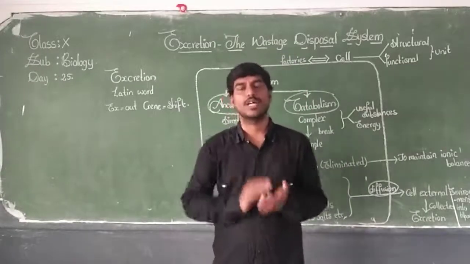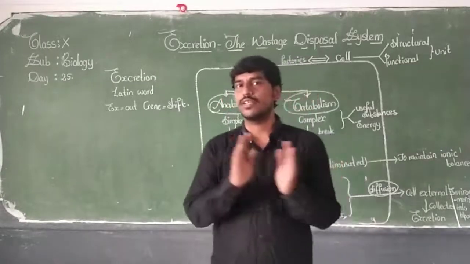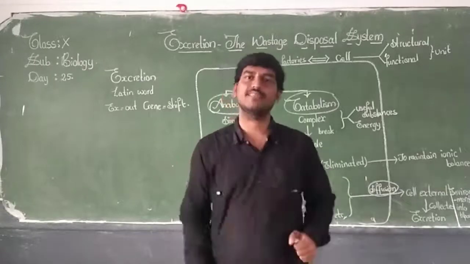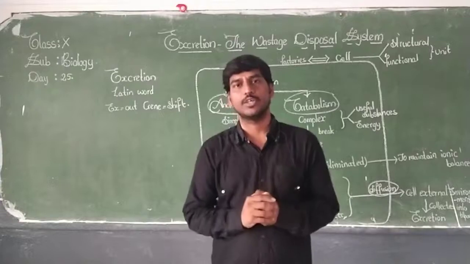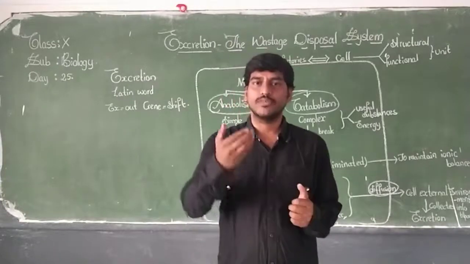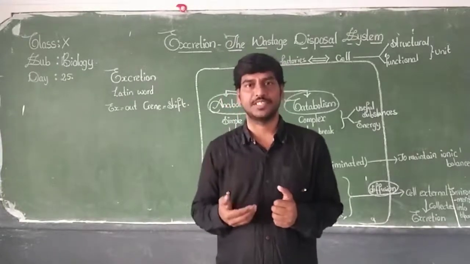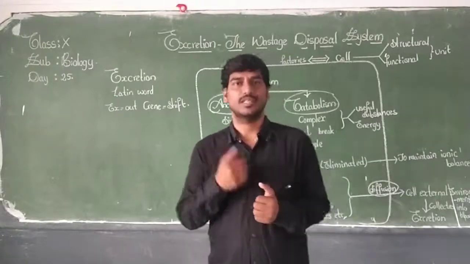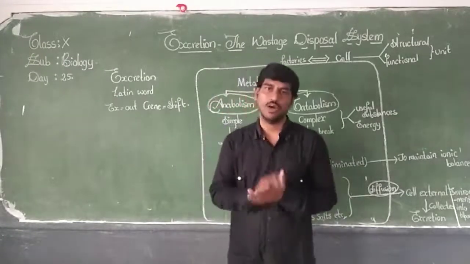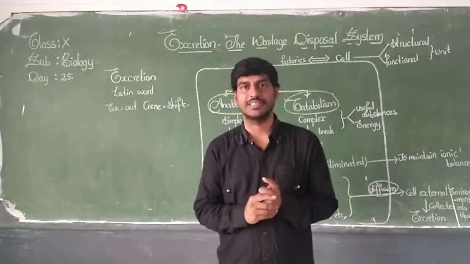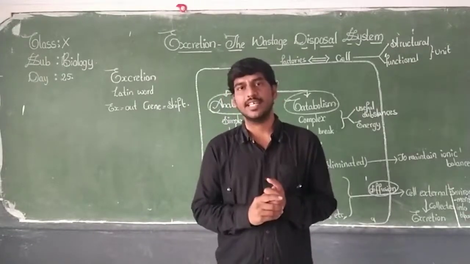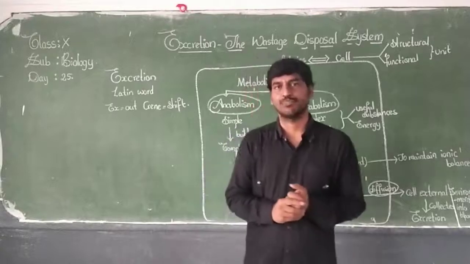So we concluded that oxidation of food materials is called respiration. In that topic, we studied how the food material after absorption, after getting into the cells, is oxidized. This is what we have seen in the second unit, respiration, the energy releasing system.